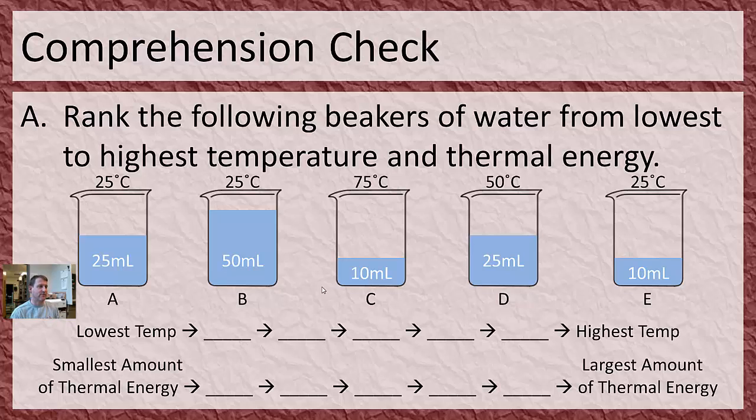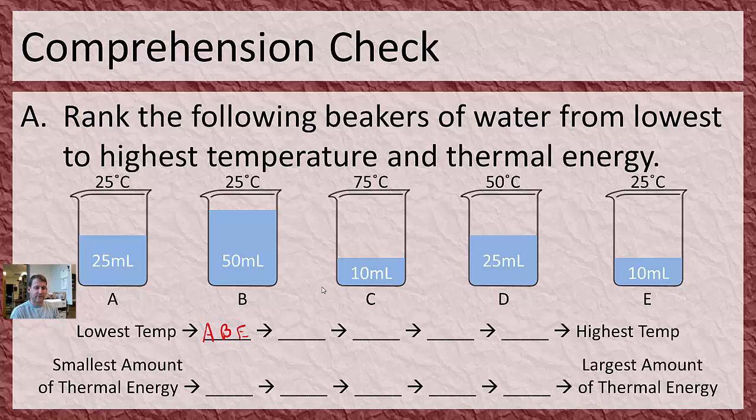Let's do this thing. So when we rank these from lowest temp to highest temp, remember temperature doesn't depend on how much stuff you have. So don't let the volume of things mess you up. The lowest temperature ones are the ones at 25 degrees Celsius. So I'm going to rank these right here: A, B, and E. They're tied for lowest, even though they have different amounts of stuff.